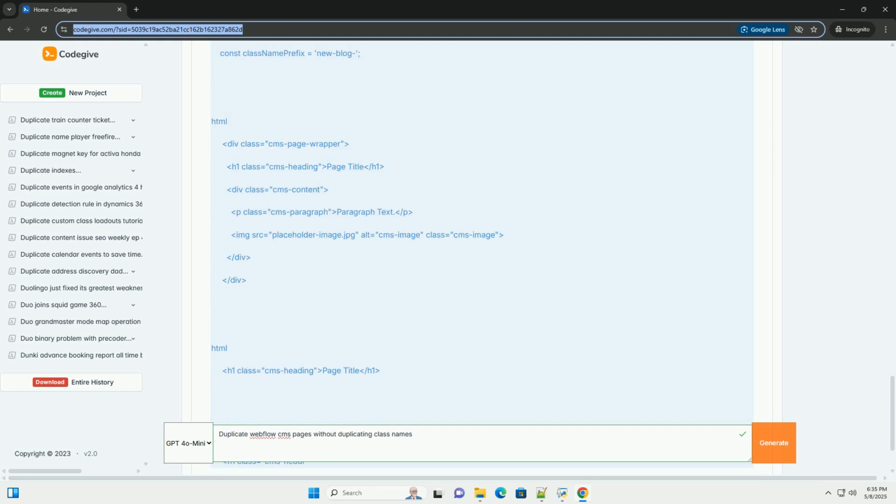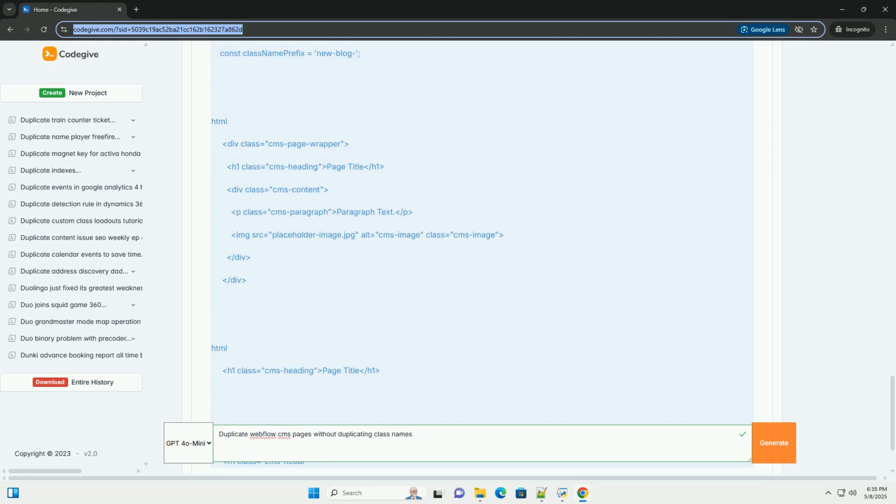Example scenario. Let's say you have a CMS collection called blog posts. You want to create a new blog post based on an existing one. One, existing blog post, the source. You have a blog post with a container that holds all the content. You give this container the ID source container. The blog post contains elements with classes like heading, paragraph, image. Two, new blog post, the target. In the template for the new blog post, you create a div with the ID duplicate target. This is where the content from the existing blog post will be inserted.